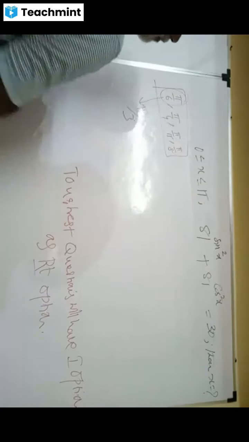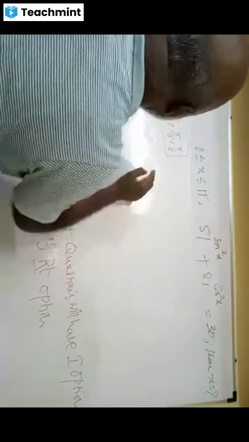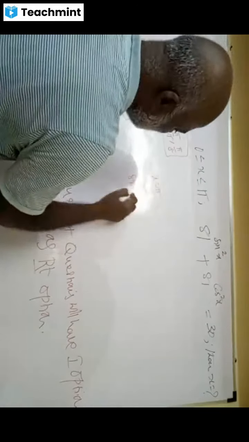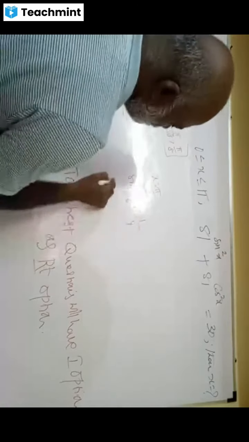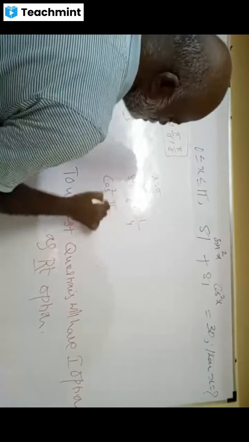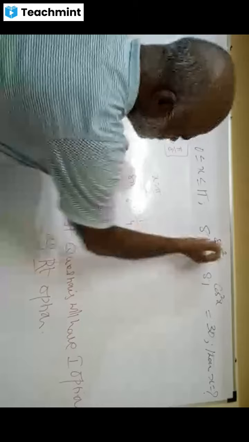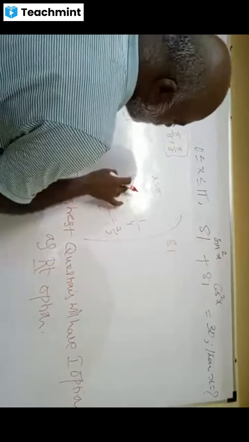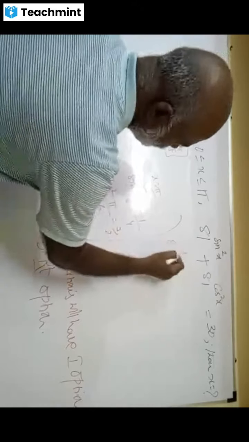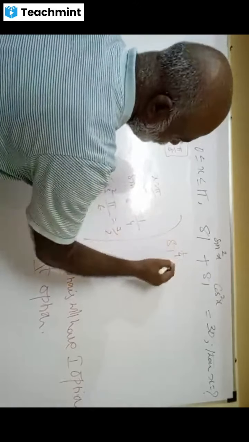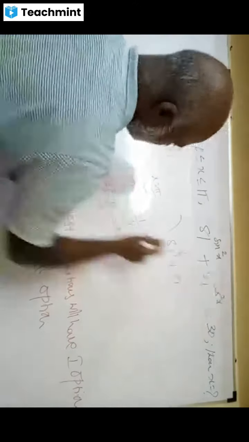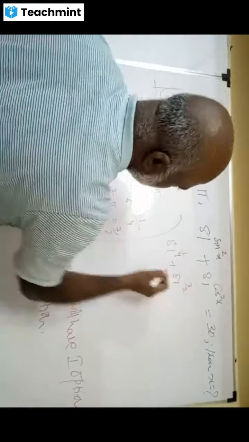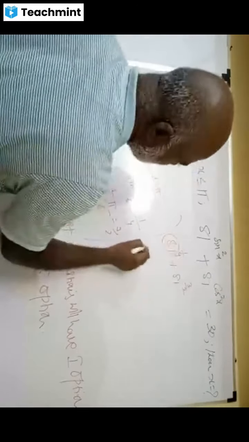Both are correct. You put here x equal to pi by 6. What is sine square pi by 6? Sine square pi by 6 is 1 by 4. Cos square pi by 6 is 3 by 4. 81 means what? 3 power 4.